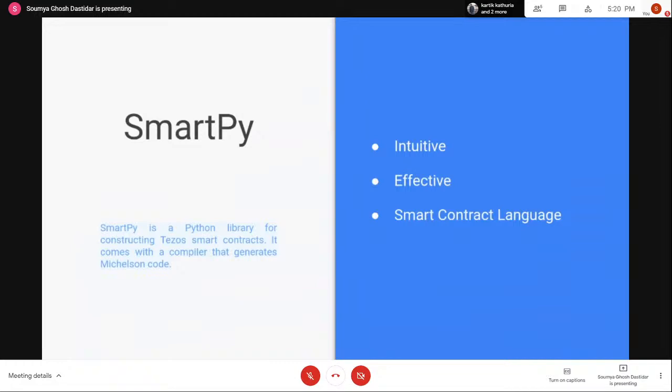Right? So the benefit of using SmartPy is that, because it is based on Python, you have the features of Python itself. It's intuitive, it's effective, and those of you who have already learned Python, it will be very easy for you to pick up SmartPy. And for those who do not know Python, it should still be easy, because Python itself is a very easy language to pick up.